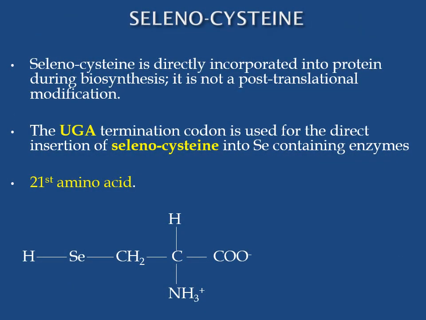The amino acid selenocysteine is directly incorporated into protein during biosynthesis. It is not a post-translational modification. The UGA termination codon is used for the direct insertion of selenocysteine into selenium-containing enzymes. So it is considered as the 21st amino acid. This is the structure of selenocysteine, where selenium just replaces the sulfur of cysteine.